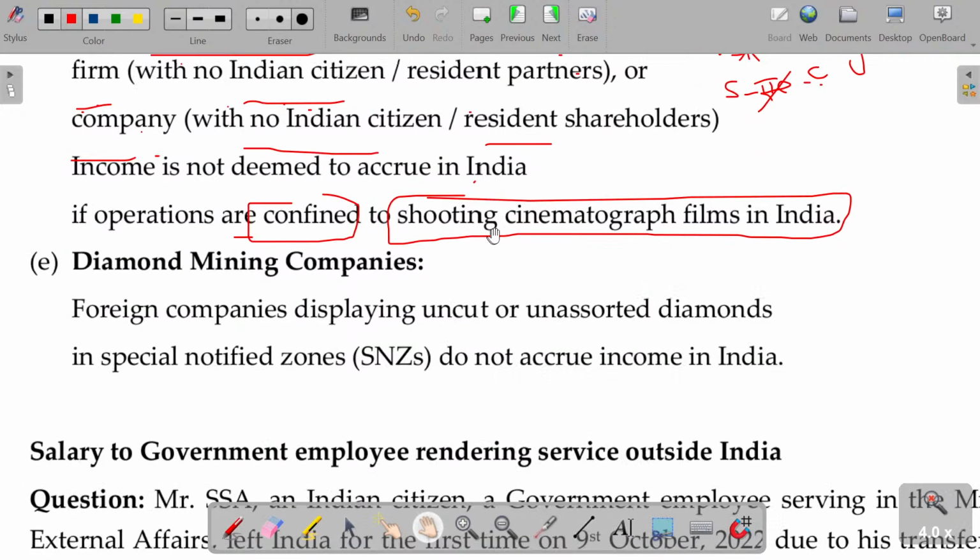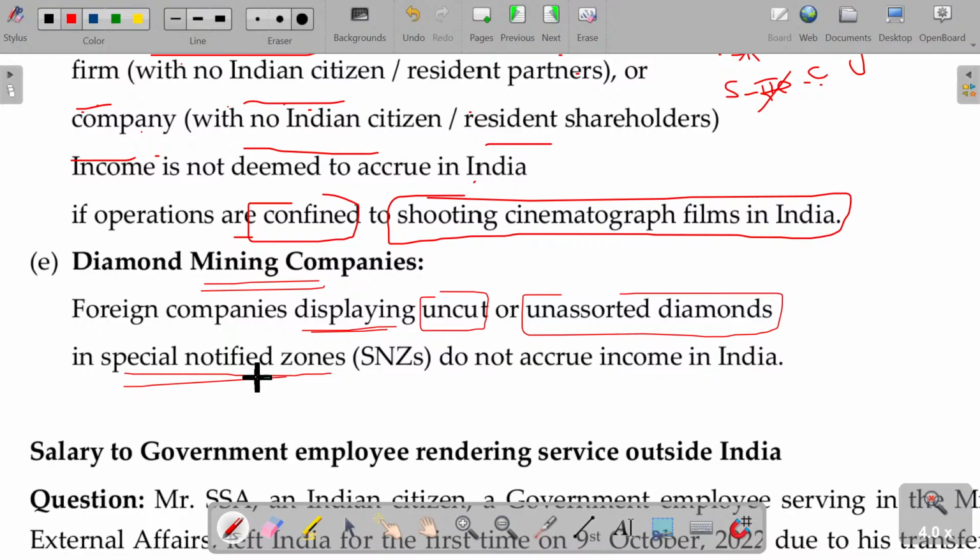Right. So the last one being diamond mining companies. Diamond mining companies may do some exhibition supply of what? Especially displaying. Foreign companies are displaying the diamonds. What type of diamonds? Uncut, unassorted diamonds. Okay. Where in specified notified zones, that will not be considered as deemed to accrue or arise in India. So foreign companies will come to India in special notified zones. They will display the diamonds.